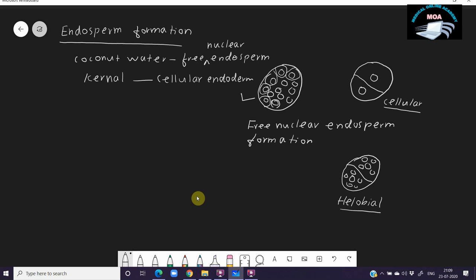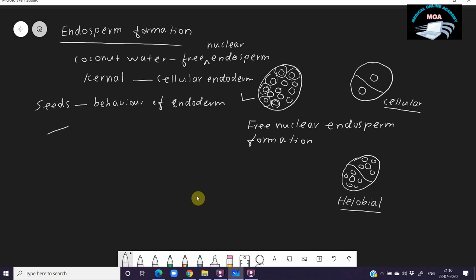So endosperm is formed by either the cellular method, the pre-nuclear method or the helobial method. After the formation of the endosperm, based on the behavior of the endosperm, the seeds are of two types. Let us see those two types of seeds.